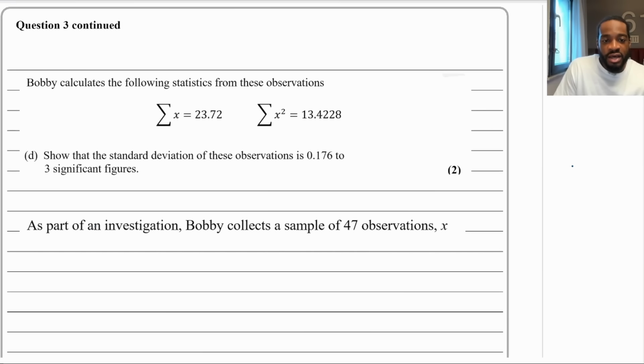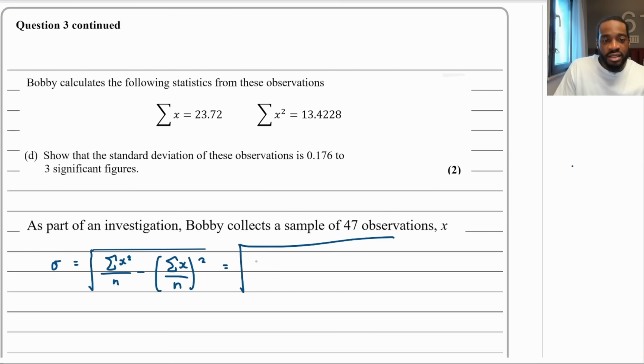So remember, to calculate standard deviation, there's a formula. So all right, sigma is equal to the square root of the mean of the squares minus the square of the mean, right? No, it won't let me do that, will it? Let me just do it nicely. Yeah, it's better. All right, so it's going to be equal to the mean of the squares, so the sum of X squared over n, minus the square of the mean, so sum of X over n all squared. All you've got to do is just literally plug this in and see what you get.